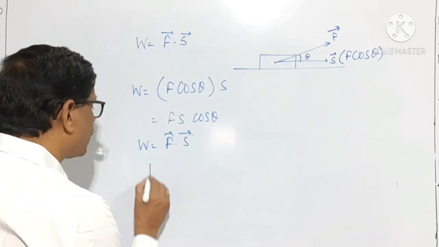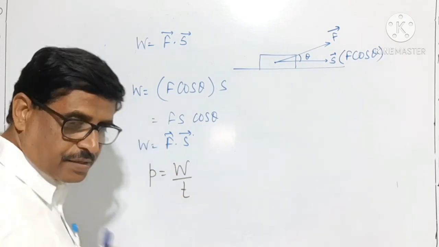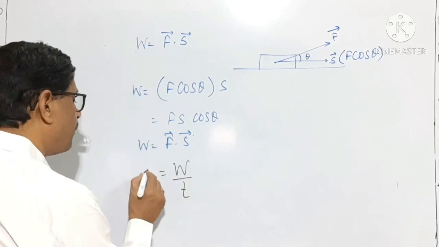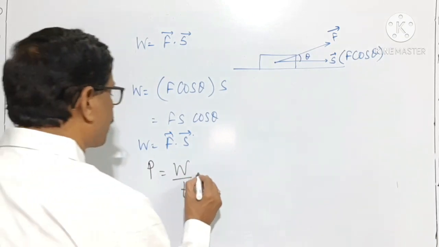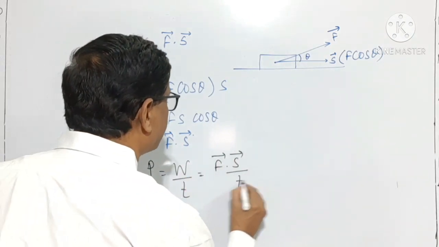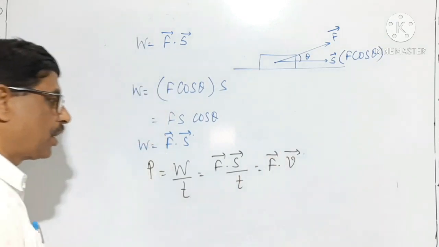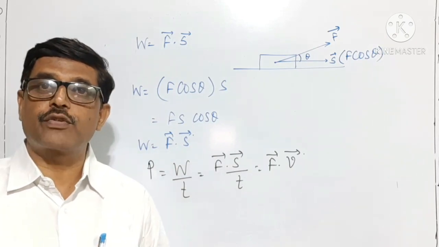Now, the power is the rate at which work is done. It is work upon time. Therefore, I will write it as vector F dot vector S divided by T, and therefore it is vector F dot S by T. What is S by T? It is the displacement per unit time.